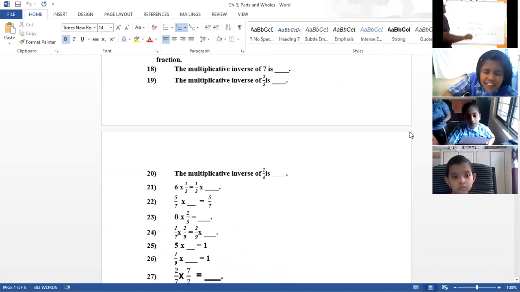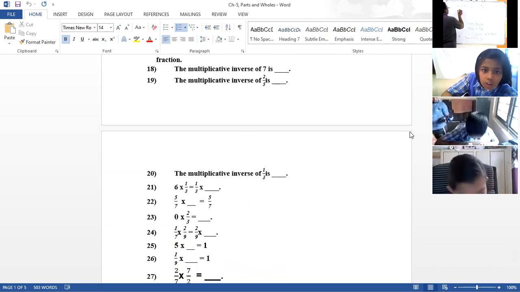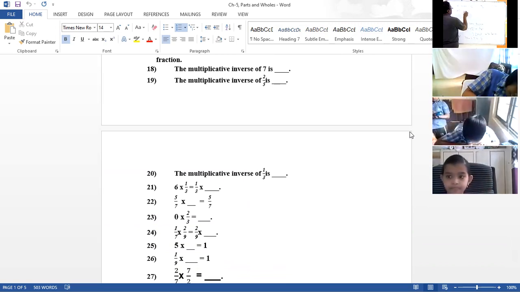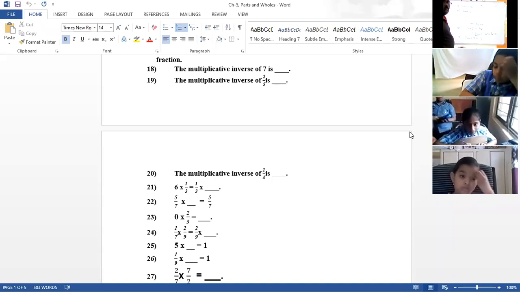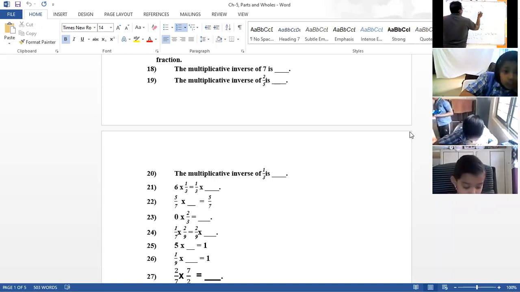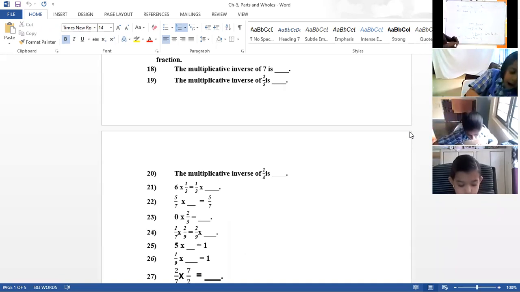Inverse of 2 by 5 is 5 by 2. Inverse of 1 by 3 is 3.